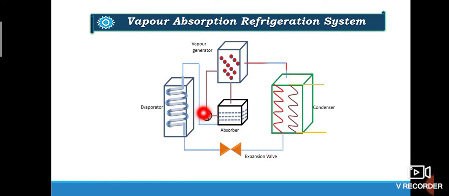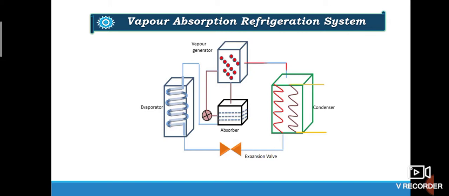In VCR system, we saw that there is a compressor. This compressor is replaced by the vapor generator, absorber and pump in case of vapor absorption refrigeration system. This is the main difference between vapor compression system and vapor absorption system.